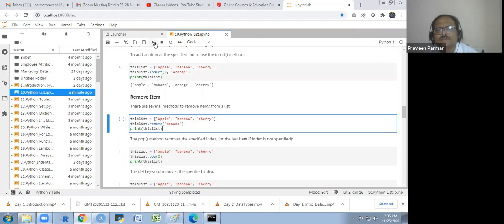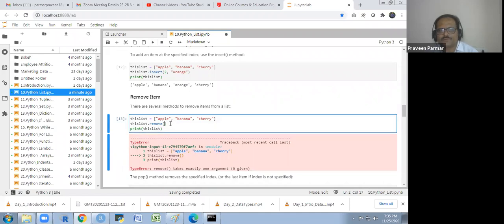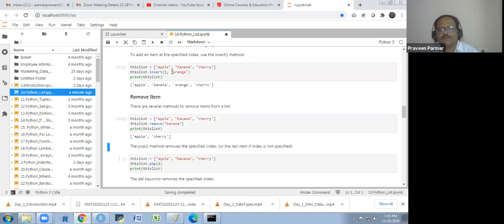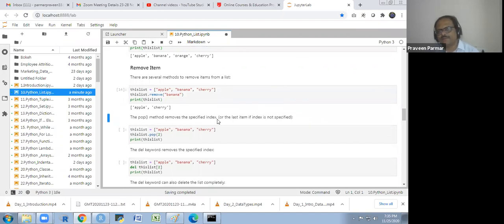If I don't write banana and I run this, what am I getting? Error. And if I run it this way, banana will be removed from my list. The pop method removes the specified index which you want. I want the second one, so the cherry will be removed.